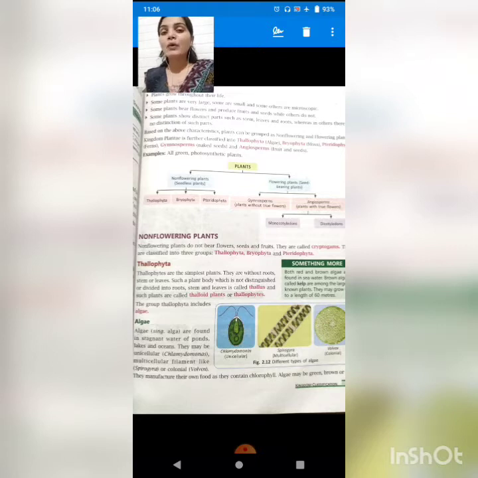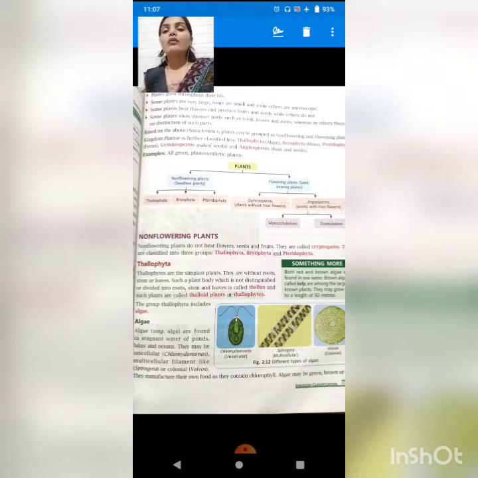Okay, students. Now if we talk about angiospermic plants, there are two types. The first one is monocotyledonous, the second one is dicotyledonous. Monocotyledonous and dicotyledonous are based upon the plant seeds. If the seed has only one cotyledon, like wheat, rice, maize, they belong to monocotyledons. And if the seed has two cotyledons, they belong to dicotyledonous plants.